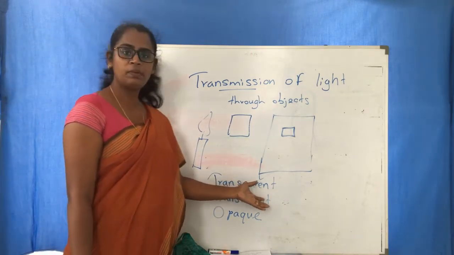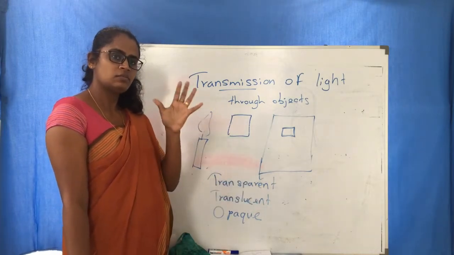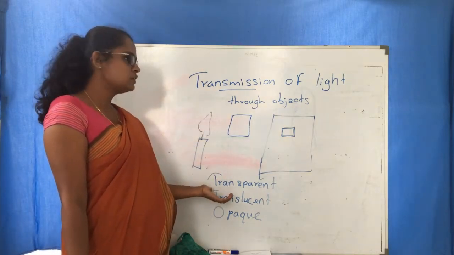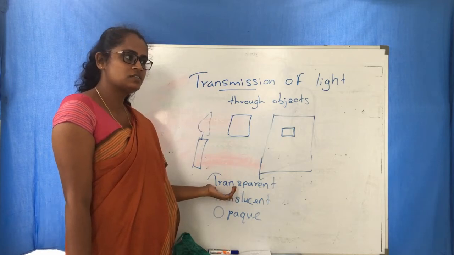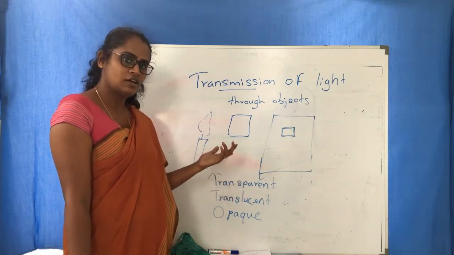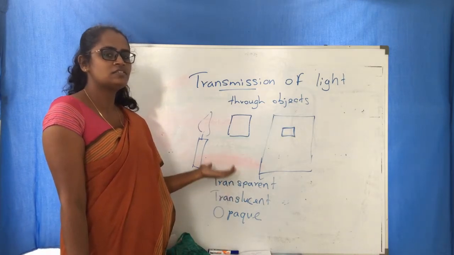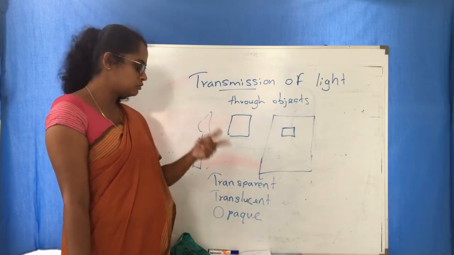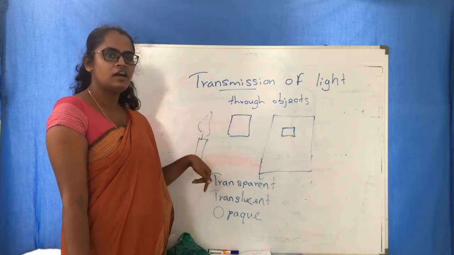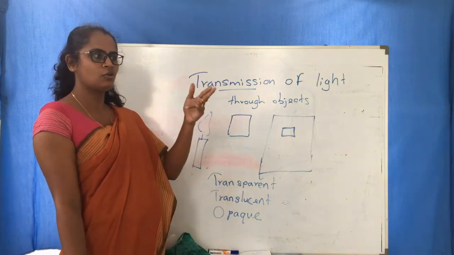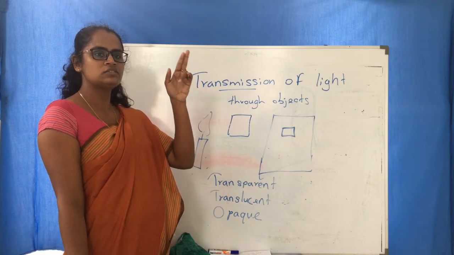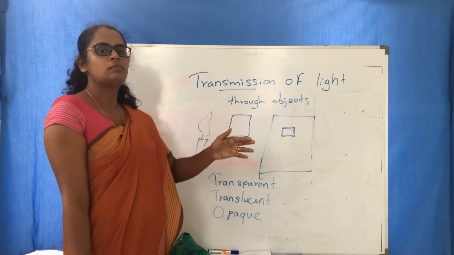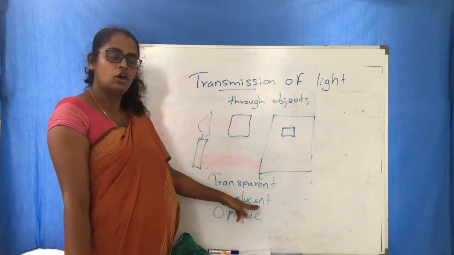Translucent: oil papers. When we look at the light, we have some kind of blurred vision. The glasses we use for bathroom doors are translucent. We can't see clearly, but if there is a light, yes, we can see. Think about your bathroom, if you have a translucent glass there, we can see by looking at the door whether the light of the bathroom is lit or not, but you can't see the bulb or whoever is in the bathroom. So those are translucent.